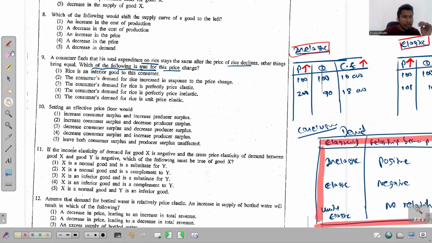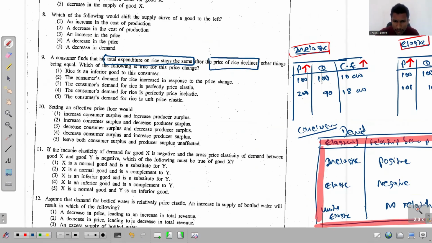A consumer finds that his total expenditure on rice stays the same. See that now.